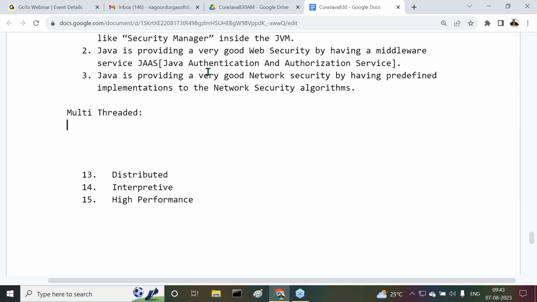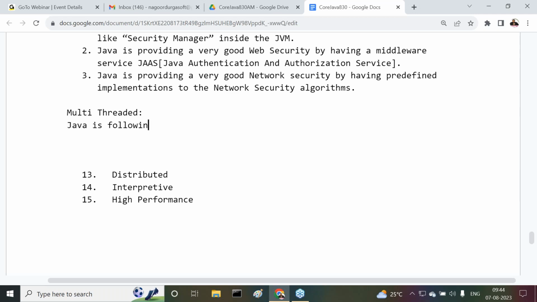Understand it clearly? So in the same way, what is the point I'm telling you? Always a multi-threaded environment, always multi-threaded programming, is able to provide very good performance for our applications. Always a multi-threaded environment is giving very good performance to our applications. So here, what is the point I'm telling you?